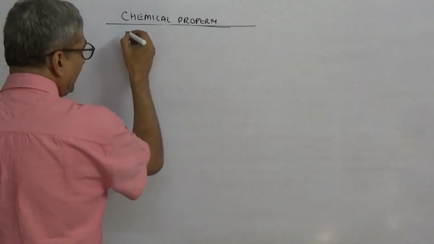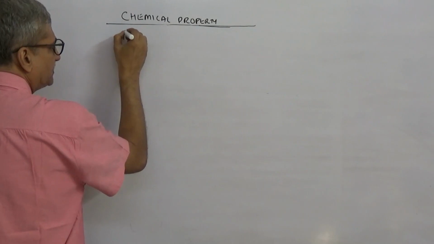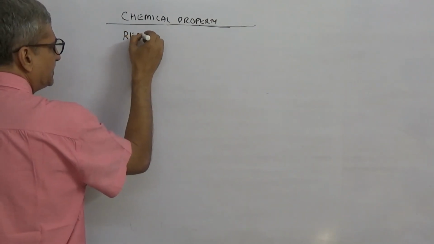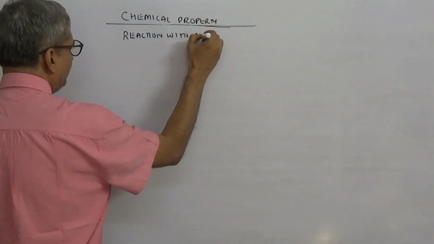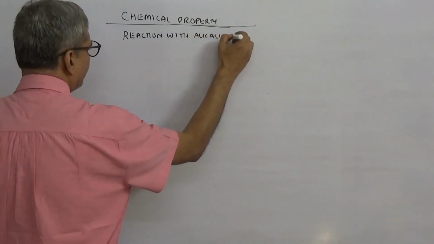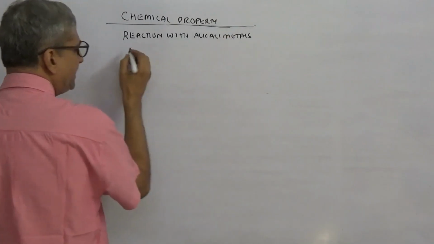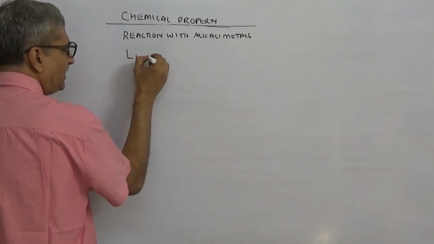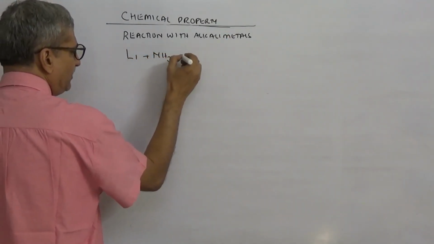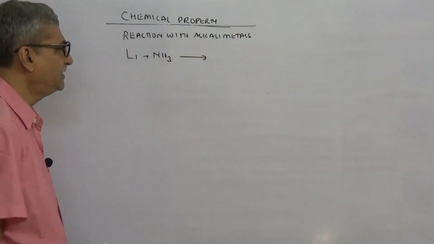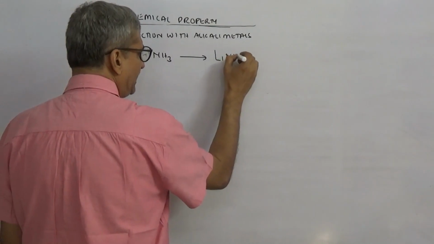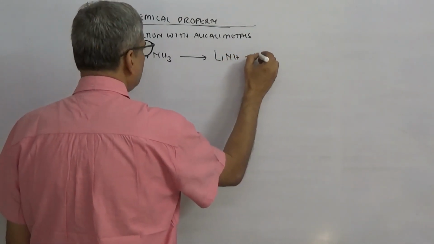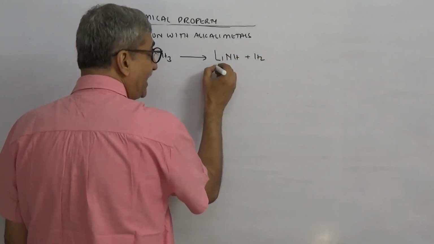Next we have reaction with active alkali metals. Interestingly, lithium, because of its anomalous behavior, when ammonia is passed over red hot lithium, forms LiNH, of course plus H2, which is imide.